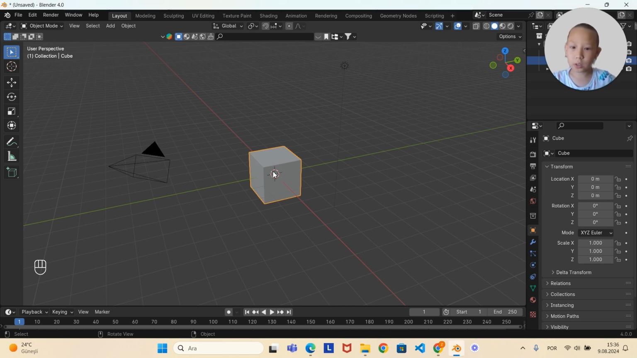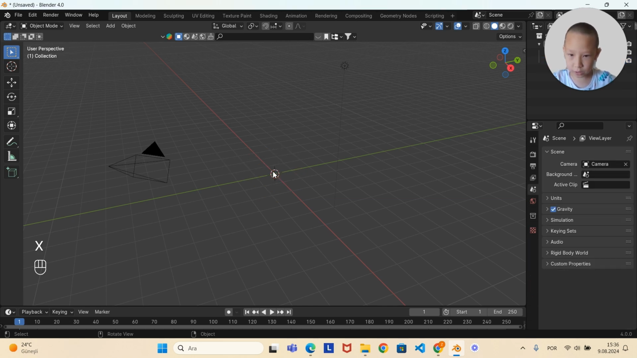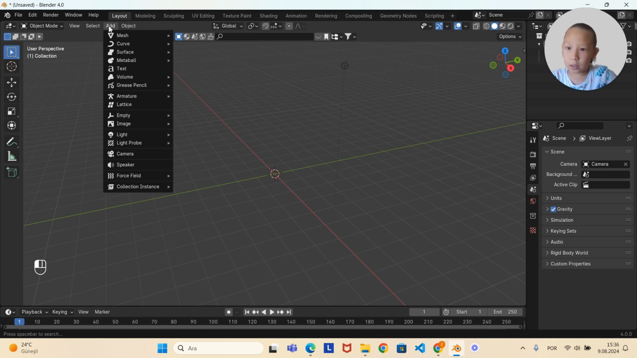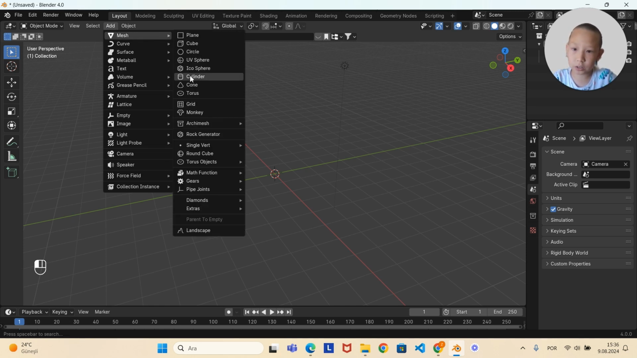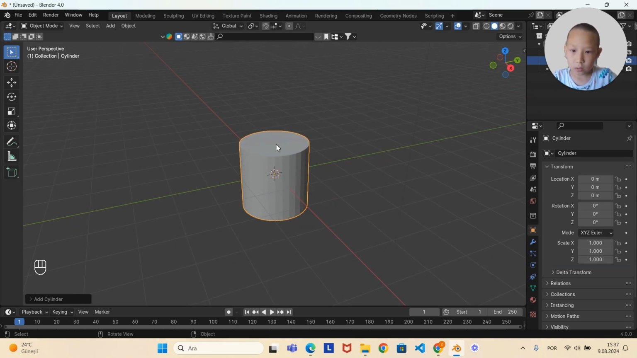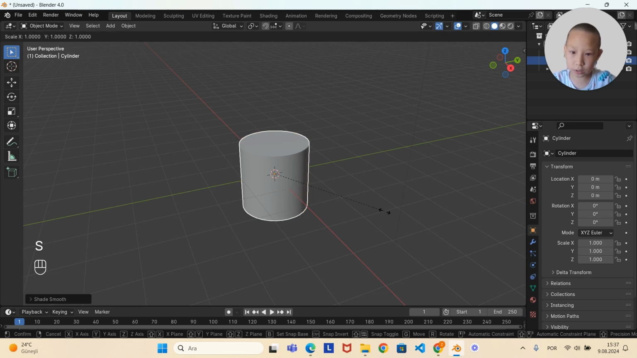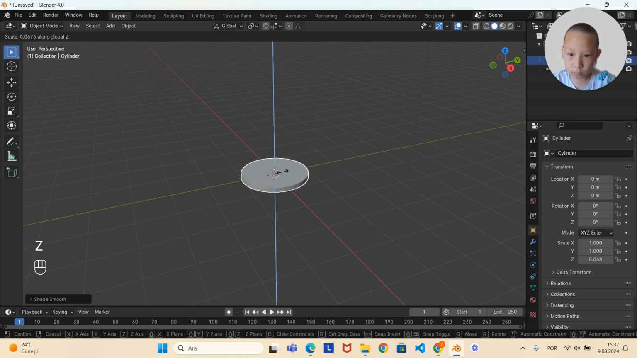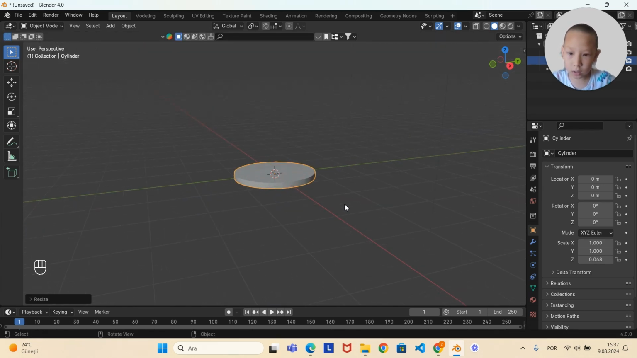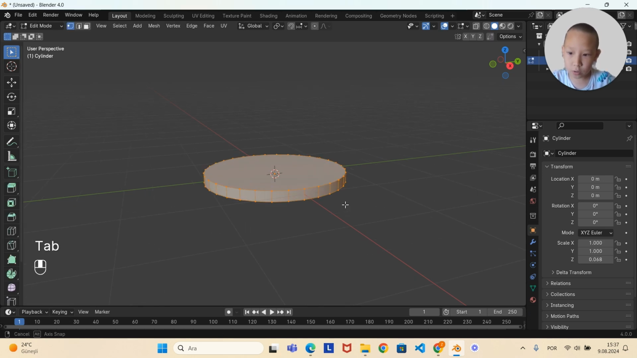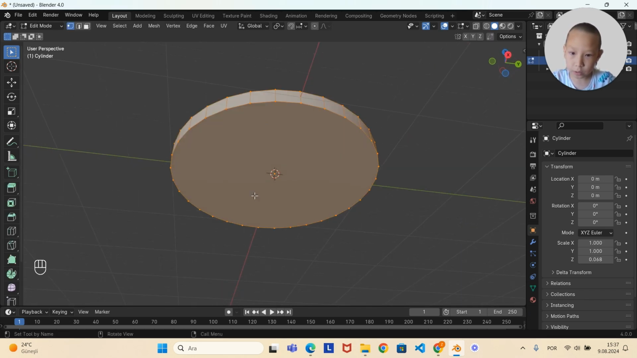So first, we delete our cube by pressing X, as you can see, and then add a mesh, and then cylinder. Right click, set auto smooth, scale it down, and then go to edit mode by pressing Tab. Press 3, click over here,